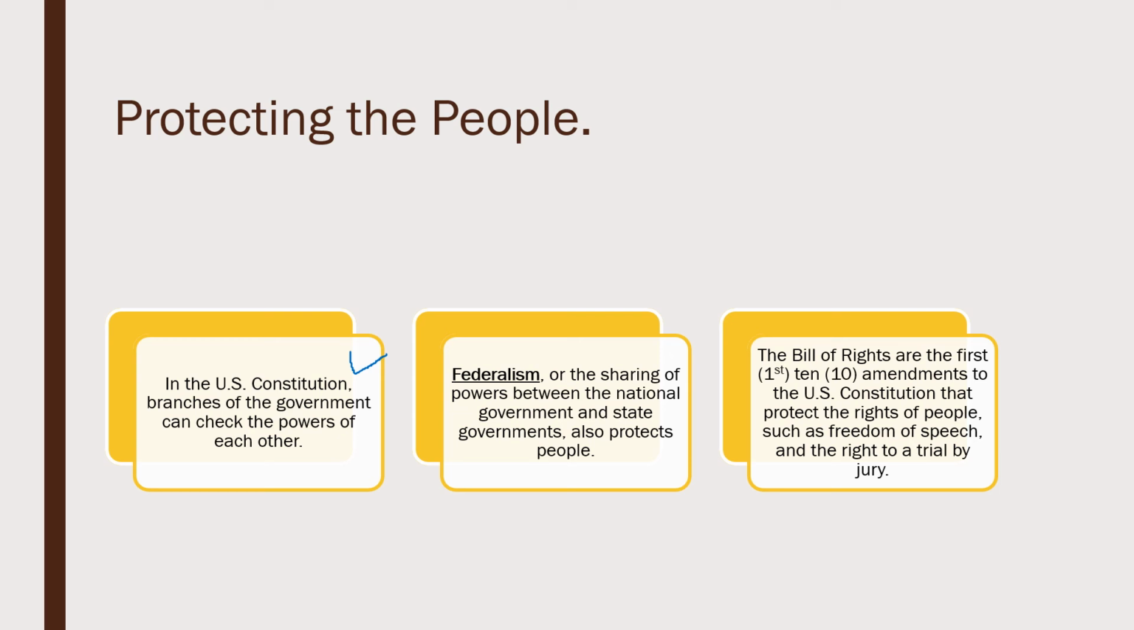We also have federalism. Federalism is the sharing of powers between the national government and state government. So the national government can do certain things, and the state governments also have some rights that they can use to protect people. And finally, we have the Bill of Rights, which you may have heard about. The Bill of Rights are the first 10 amendments to the U.S. Constitution that protect the rights of people, such as freedom of speech and the right to a trial by jury.